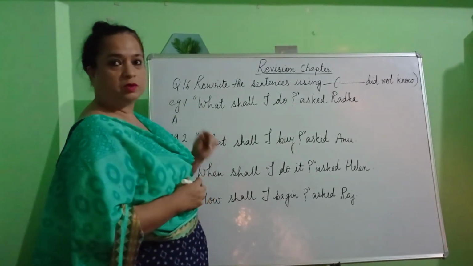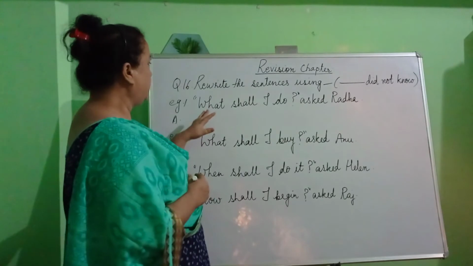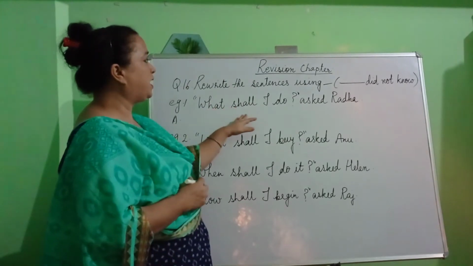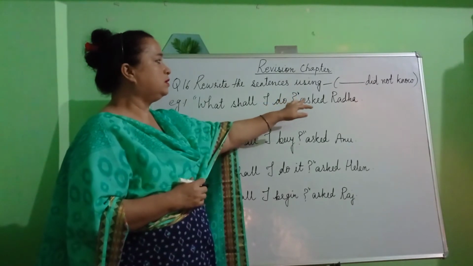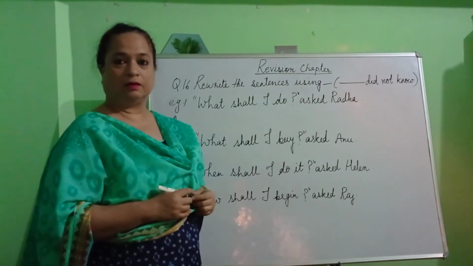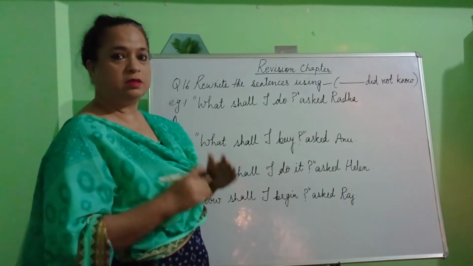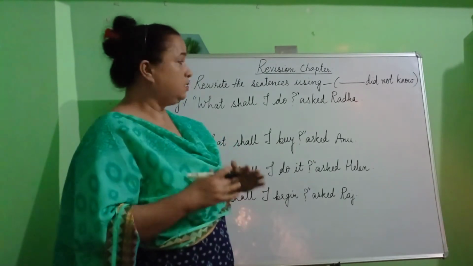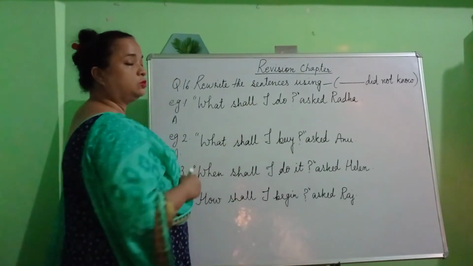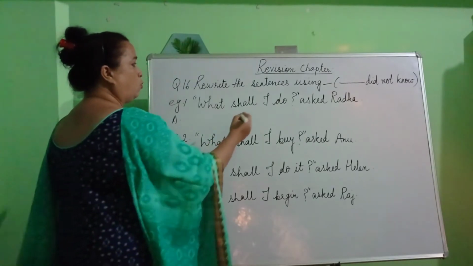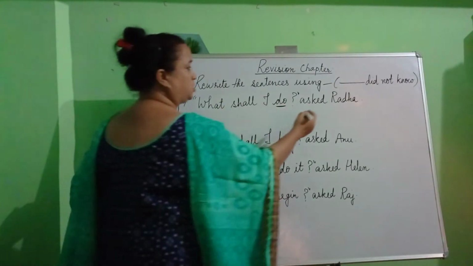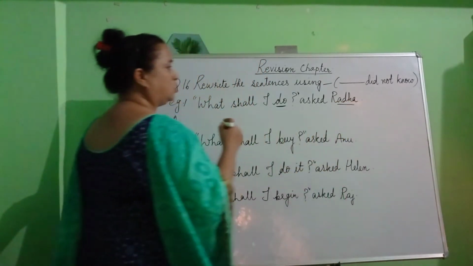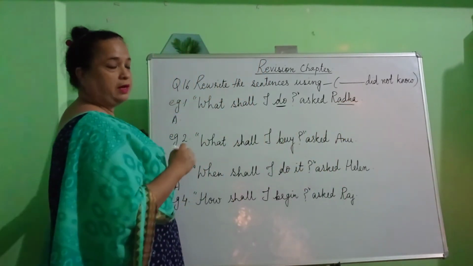Now let us have a look at the questions that I have written over here. I started my question using the inverted commas and I wrote, "What shall I do?" Question mark, closed inverted comma, asked Radha. Now in this sentence, Radha does not know what to do. So what is the verb in the sentence? Do. Who is asking this question? Radha.